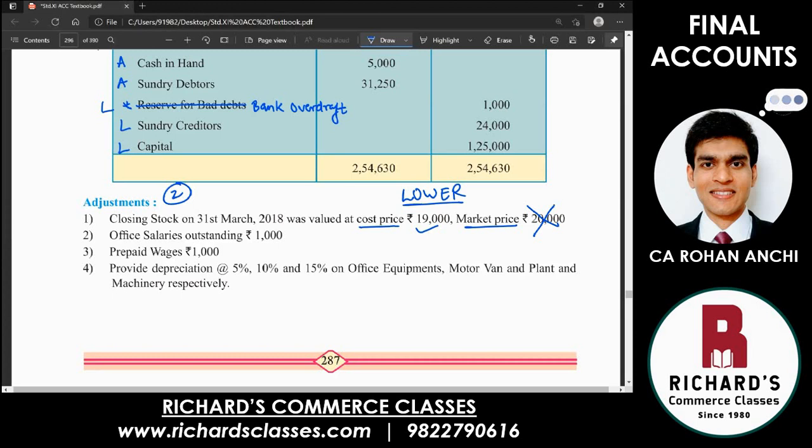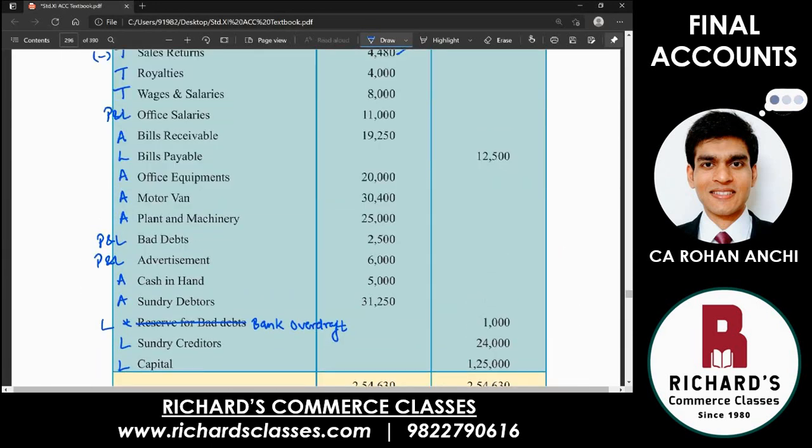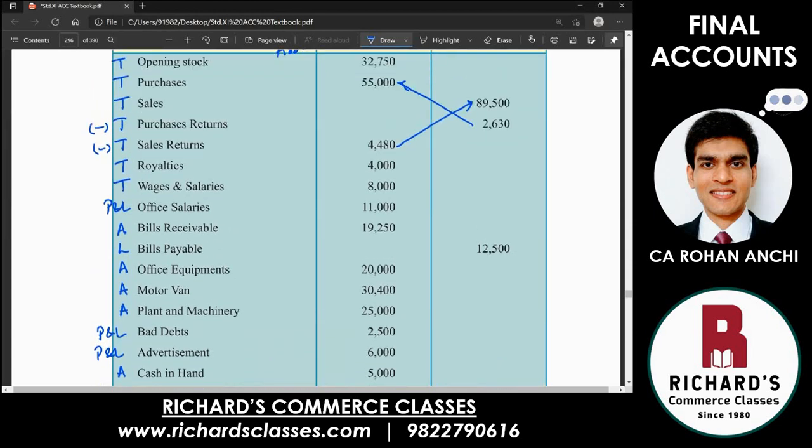Okay. Then office salaries outstanding 1,000. Remember, the word outstanding tells you that the expense has not yet been paid. So we will have to adjust salaries. When you come across these adjustments, it relates to salaries, so you go to the office salaries item and put a tick mark there.